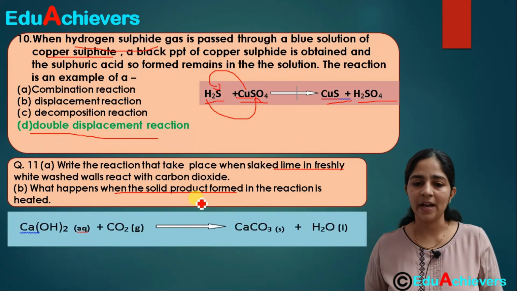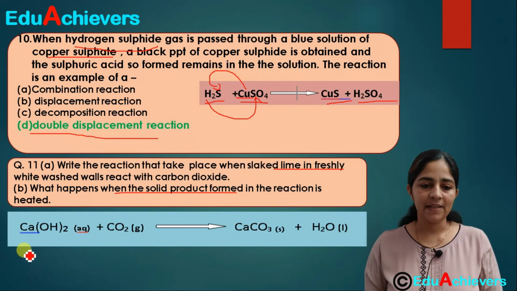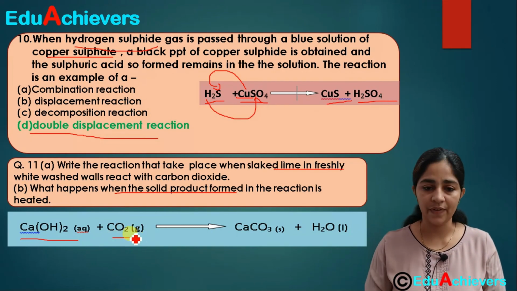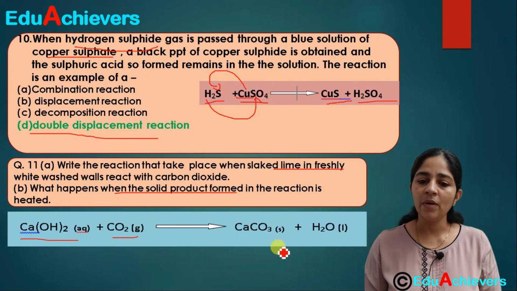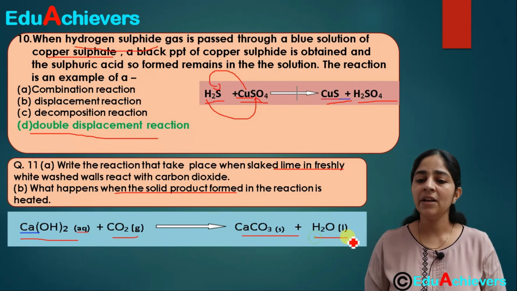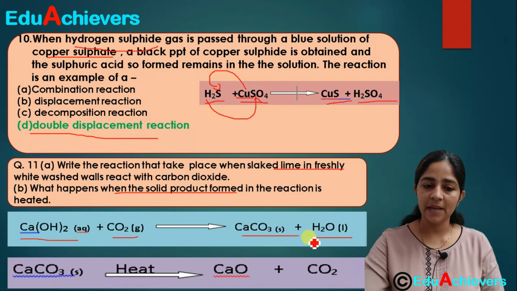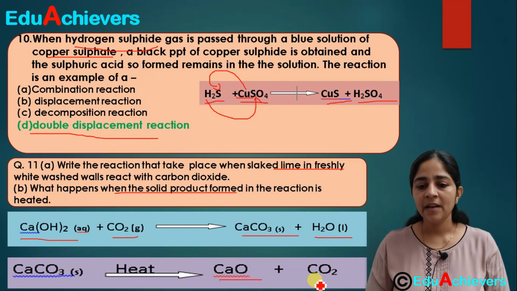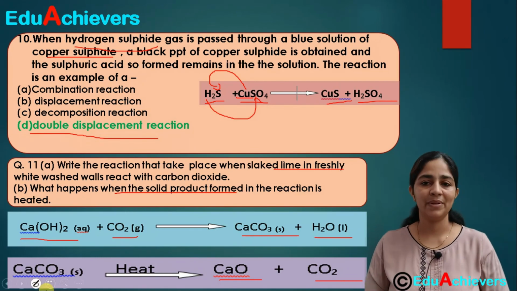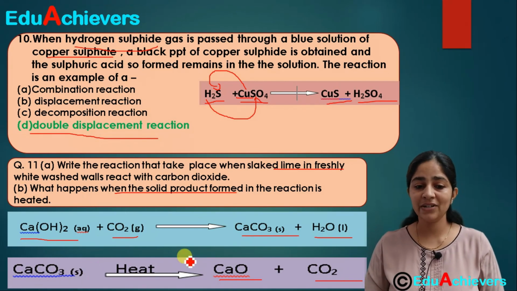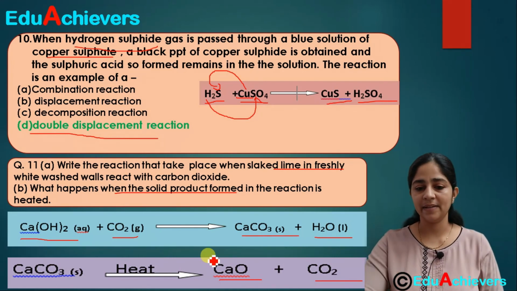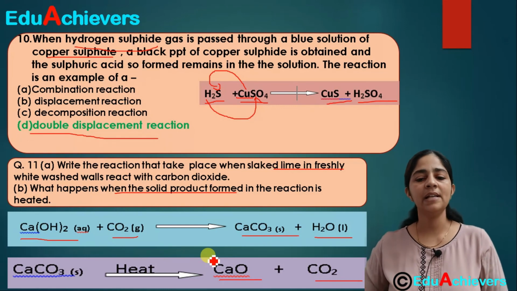So let's see the first reaction. When slaked lime, that is calcium hydroxide, reacts with the carbon dioxide from the atmosphere on the whitewashed wall, it forms calcium carbonate, and water is separated. In the second step, when this calcium carbonate is heated up, calcium oxide plus carbon dioxide are formed. So it is a decomposition type of reaction, and in this process calcium oxide and carbon dioxide are formed again.